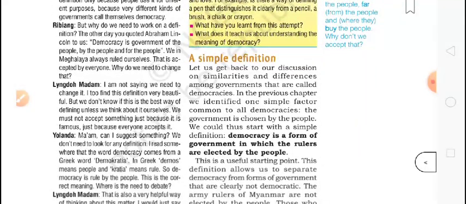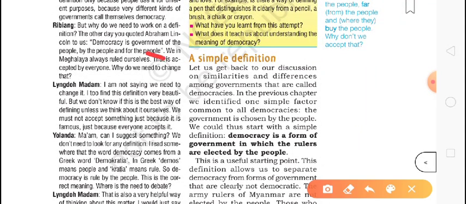Now we will look at a simple definition of democracy. Let us get back to our discussion on similarities and differences among governments that are called democracies. In the previous chapter, we identified one simple factor common to all democracies: that the government is chosen by the people. So we could start with a simple definition.